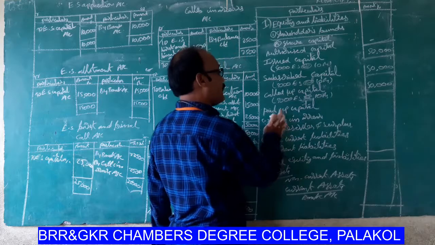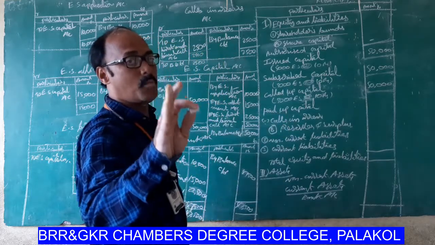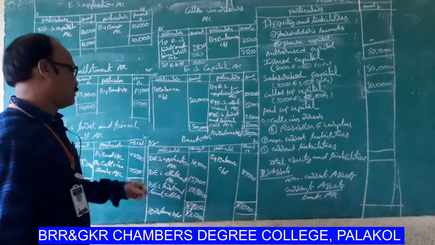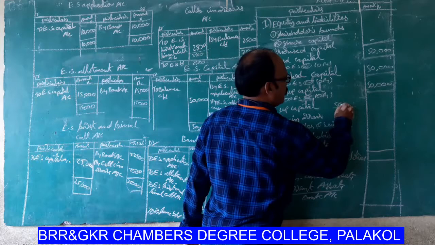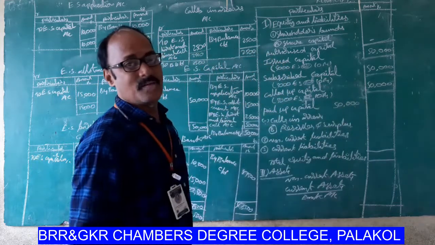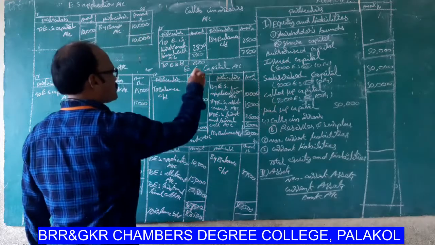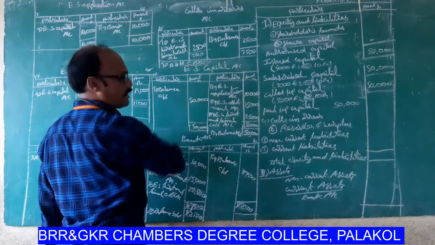Next one, paid up capital. What is the amount of capital account here? 50,000. 50,000 minus calls in arrears. What is the calls in arrears amount here? 2,500.